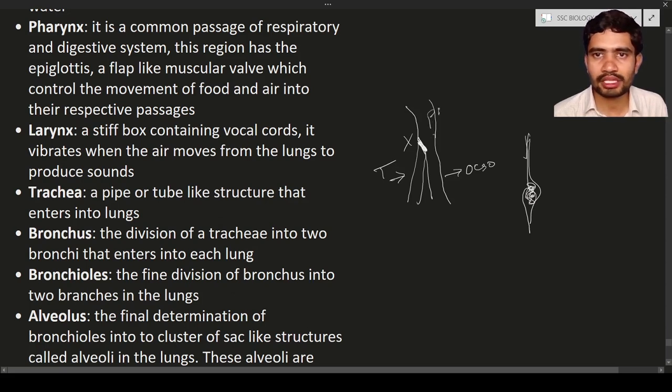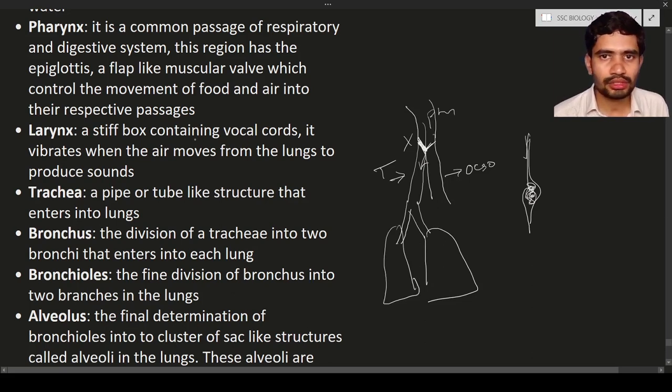This is the pharynx, and this is the esophagus. When the person is not eating or drinking water, this epiglottis will open. As a result, the air naturally enters into the trachea, from the trachea into the lungs, and so on. So this is mainly important. Again, here you can see this trachea is going to divide into two branches, and it will supply the air to both the right and left lungs. So this is the process.